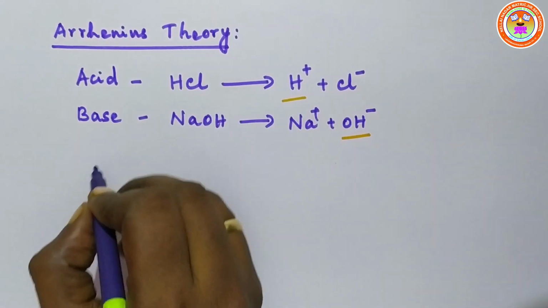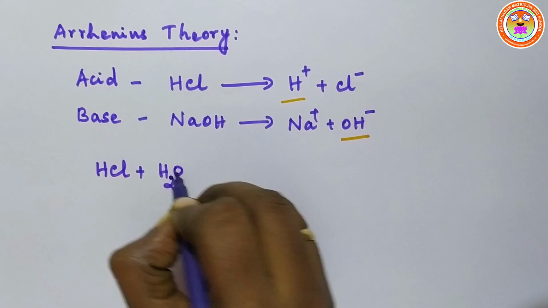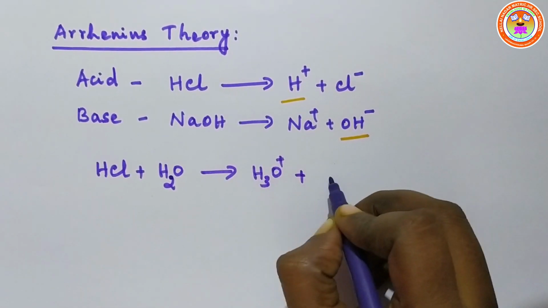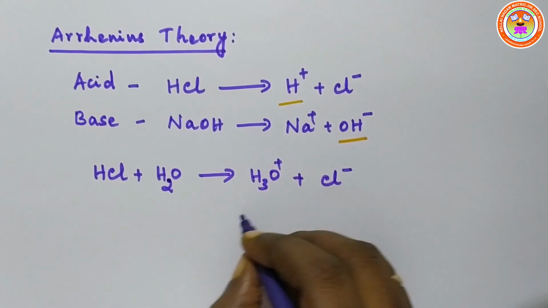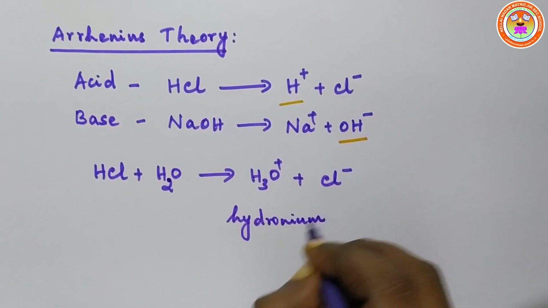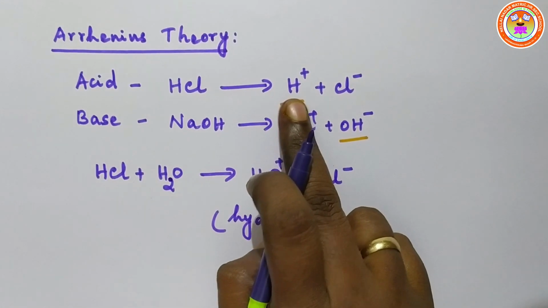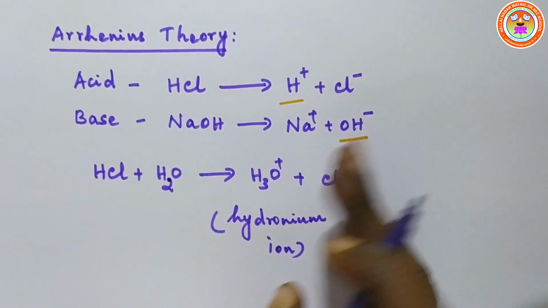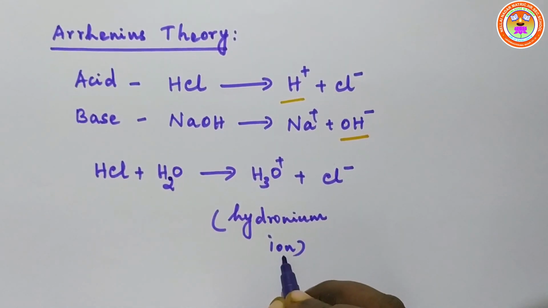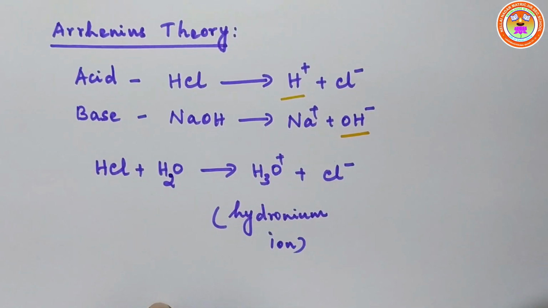When hydrochloric acid is dissolved in water, it produces hydronium ion, H3O plus, and Cl minus ions. This is the hydronium ion. The H plus ion is always present in a combined state with oxygen in the form of hydronium ion. H plus alone doesn't exist separately. Okay children.